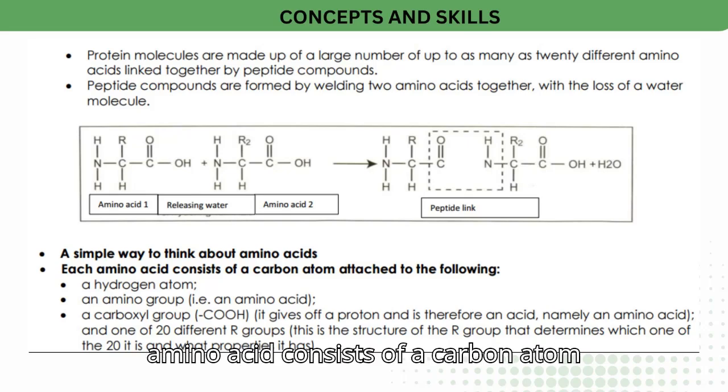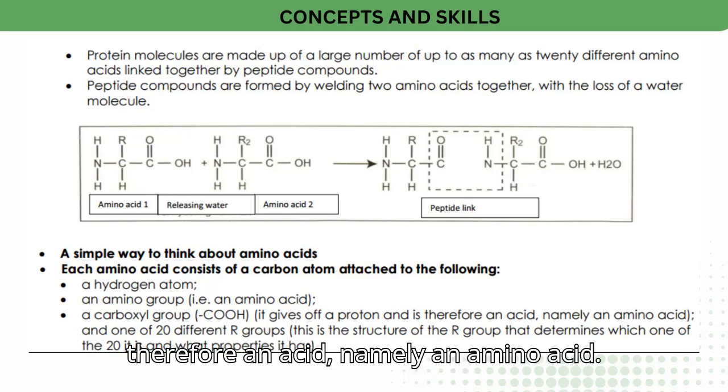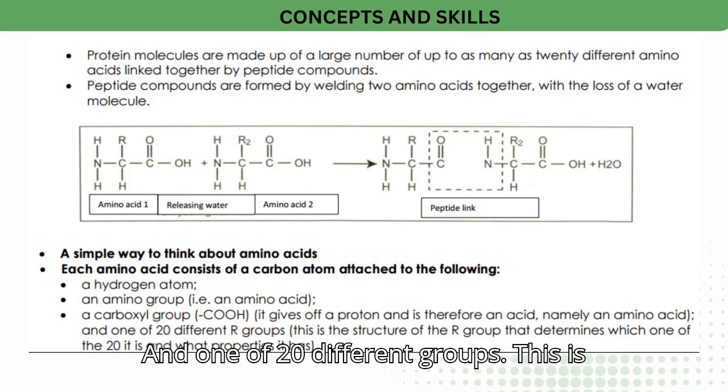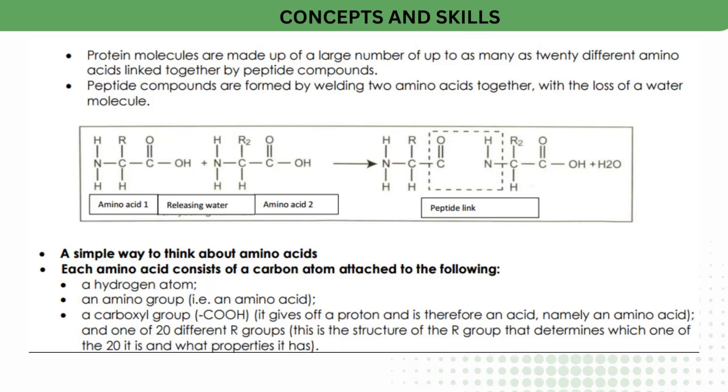Each amino acid consists of a carbon atom attached to the following: a hydrogen atom, an amino group, NH2, a carboxyl group, COOH, which gives off a proton and is therefore an acid, namely an amino acid, and one of 20 different R groups. This is the structure of the R group that determines which one of the 20 it is and what properties it has.